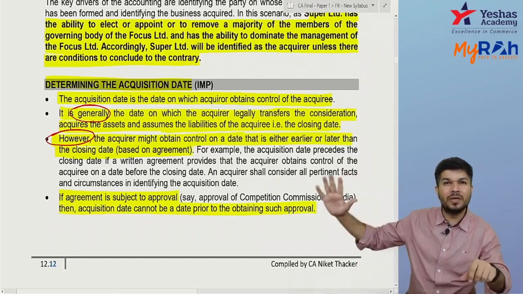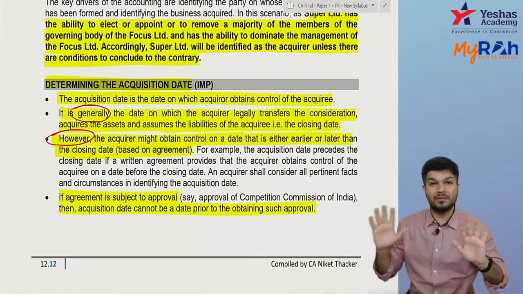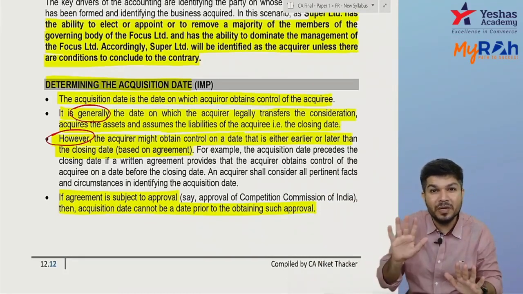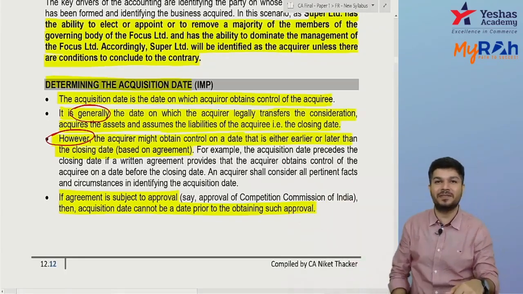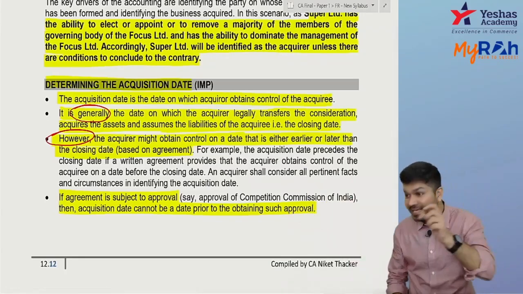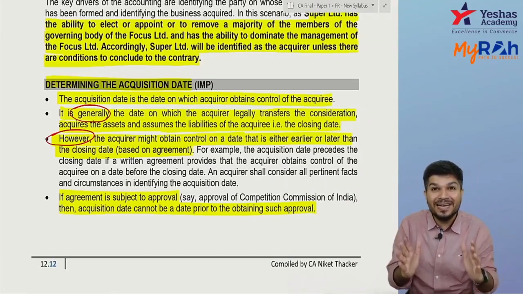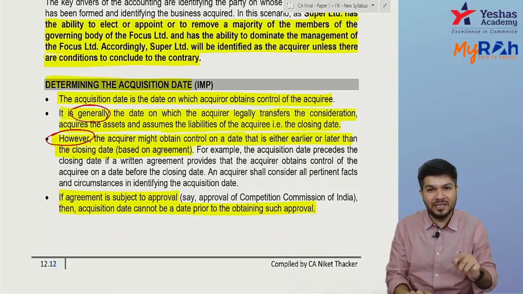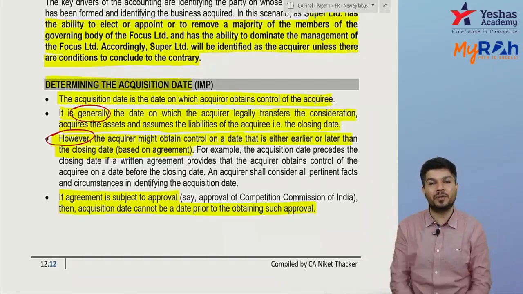Unless that approval comes, you cannot have control. But approval coming doesn't mean control came. Approval came, then you paid PC and then they gave you assets and liabilities. So the date when you obtain control will generally be the date you get control over those assets and liabilities.